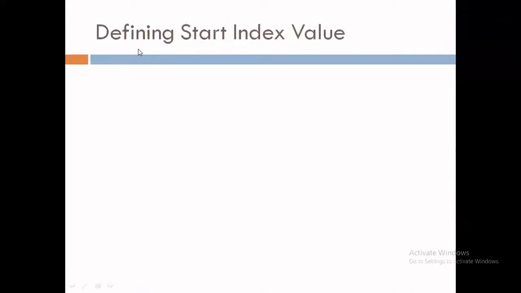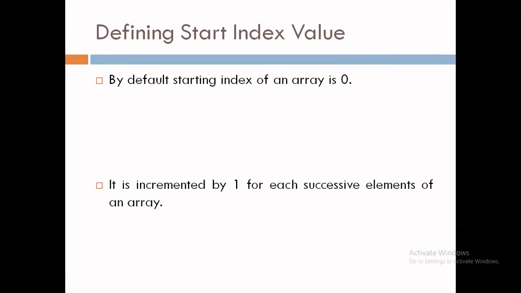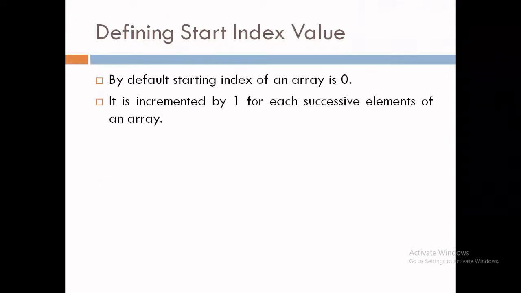Now next topic, defining a starting index value. So whenever we are creating a numerical array in PHP, it will store the first element by default at index number 0. Then the next element will be stored at index number 1. Okay, but here we can also define a starting index number. So by default, the starting index of an array is 0. So it is incremented by 1 for each successive element of an array.